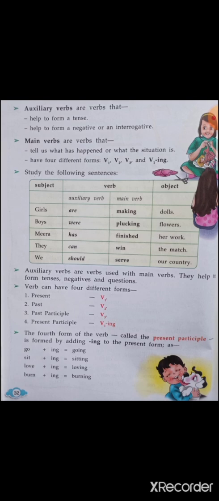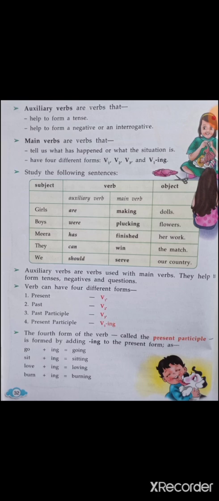There are some sentences given. Study the following sentences. Subject, verb and object. These three are separated in the sentence. Girls are making dolls. Now in this sentence, girls is the main subject, that is the noun. Are making: making is the main verb, it is the action in the sentence. And are is before the word making, so it is the auxiliary verb. It is helping the main verb to form a sentence. And dolls is the main object on which the action is being taken.